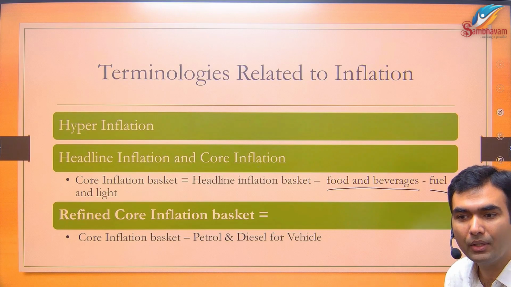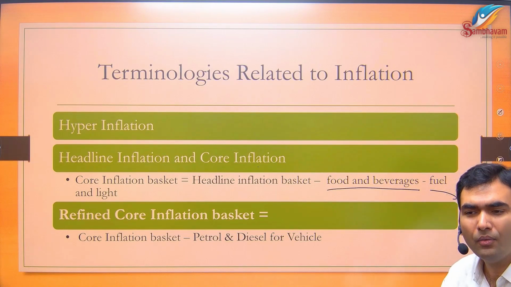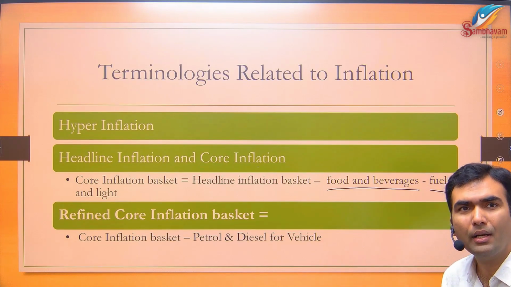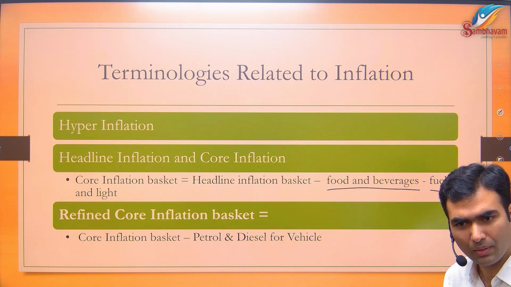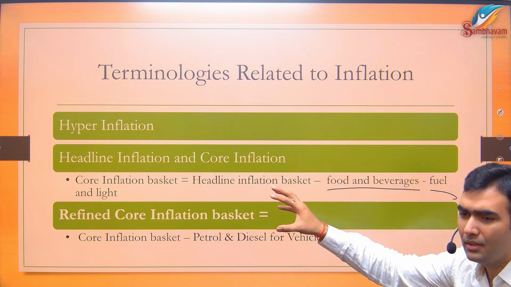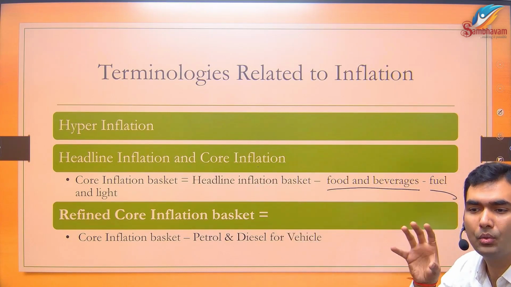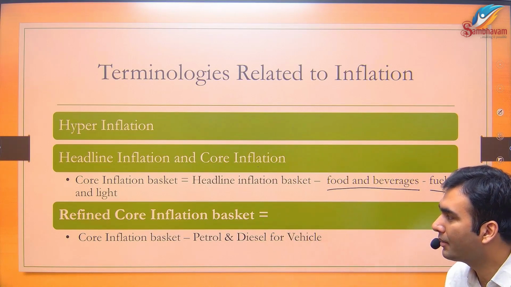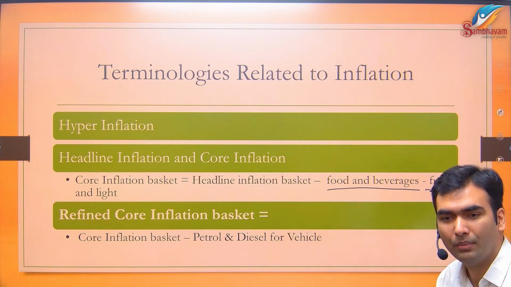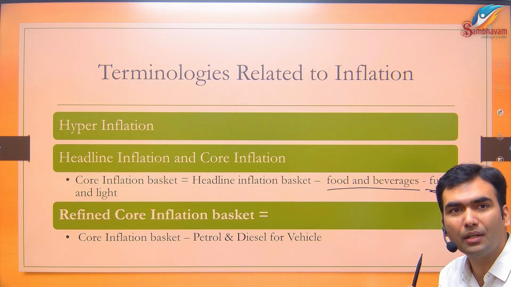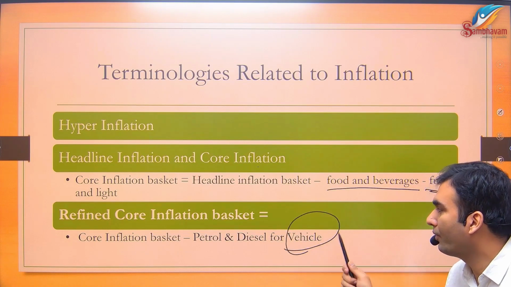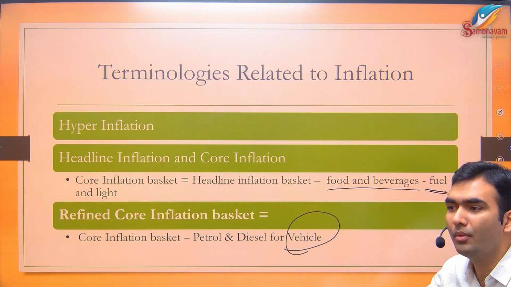All the manufacturing items that we get tend to have very stable prices. Even milk produce, although it's a food item, is one rare item in which India is now self-sustained. India has a lot of milk production and its prices don't go up and down. But it was seen that even this core inflation shows a lot of fluctuation compared to other economies. Then the Economic Survey did some research and found that you removed the fuel and light component, but you did not remove the fuel used in vehicles. A lot of fuel is consumed by vehicles.